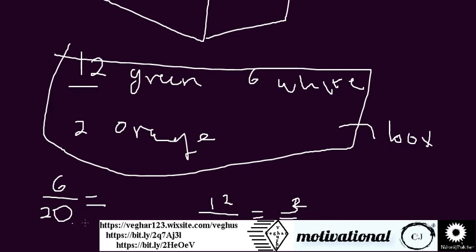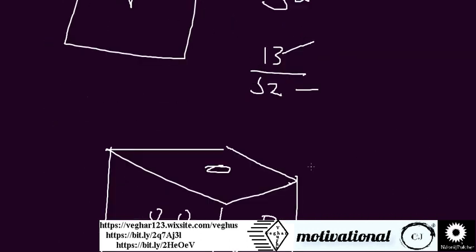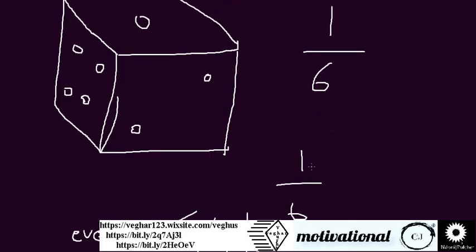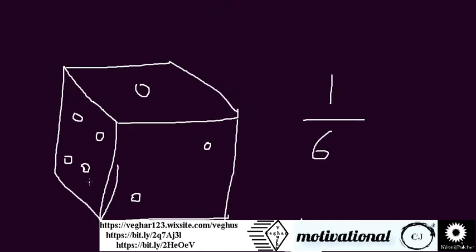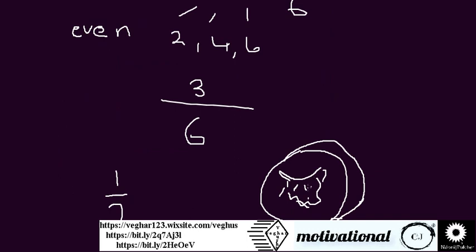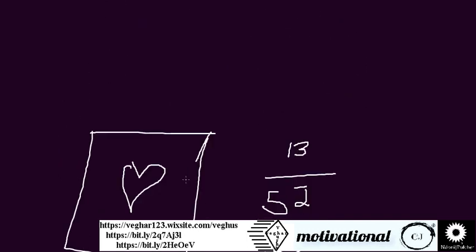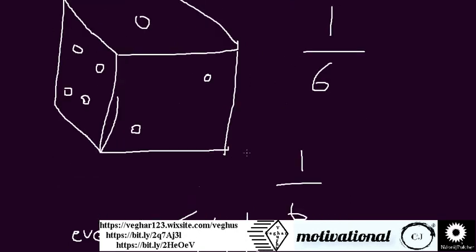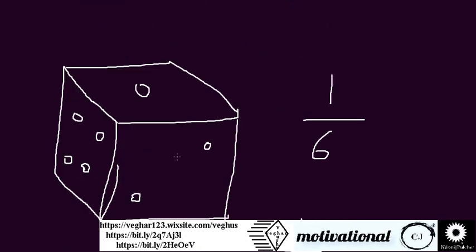Simplifying this would be 3 over 10 here. So for orange, you just write the number of oranges over the total. So this is how you deal with the probability. You have to know the total number of sides, the total number of balls or cards, and then you count the ones that they need. How many are they? And then you divide by the total number.